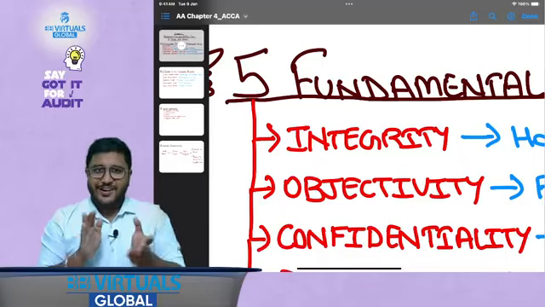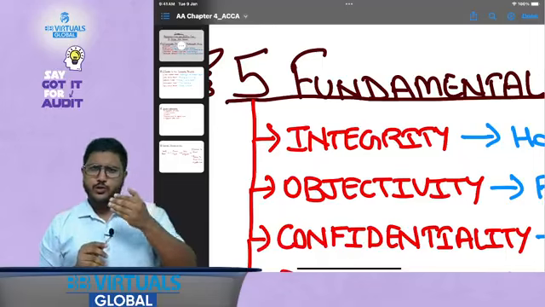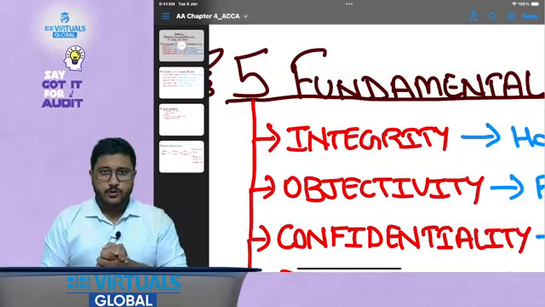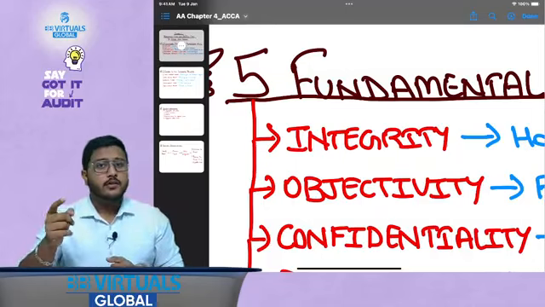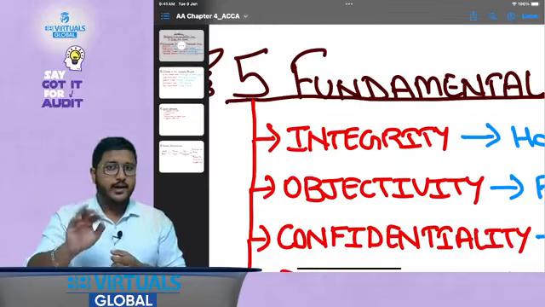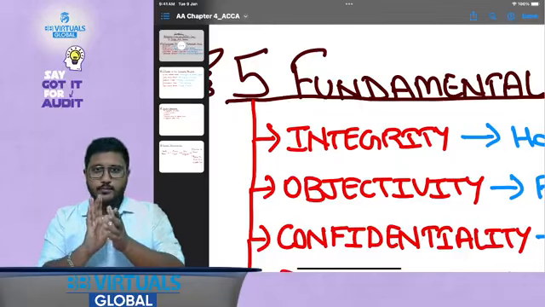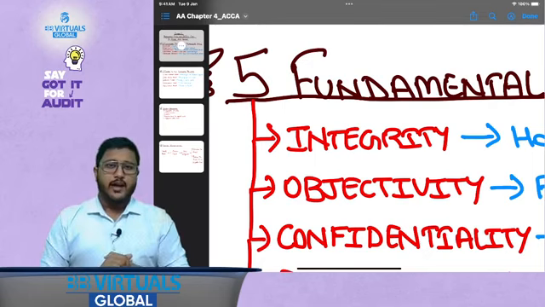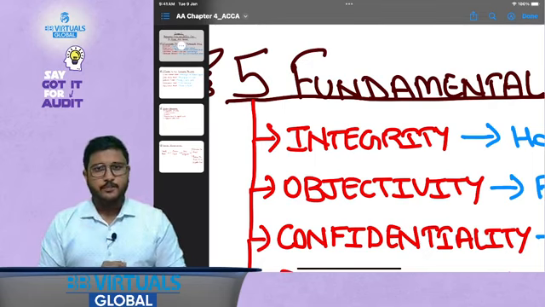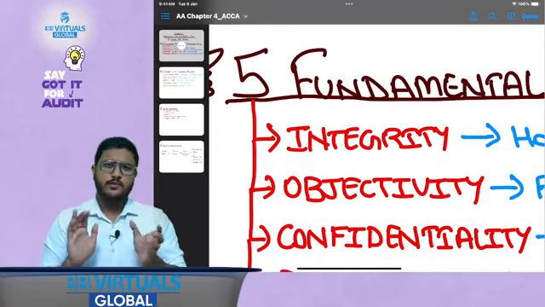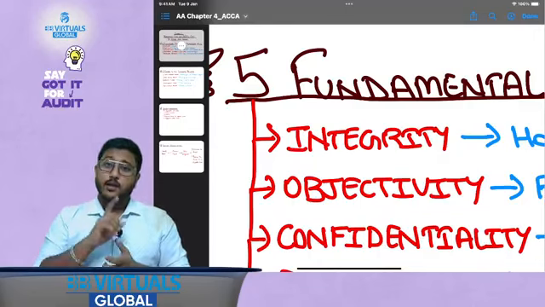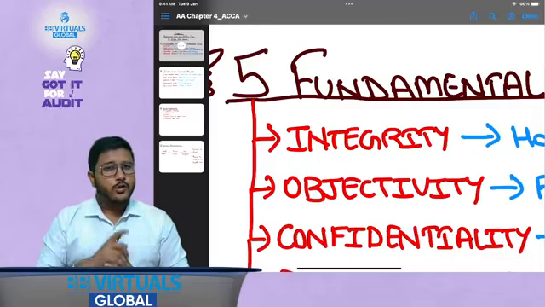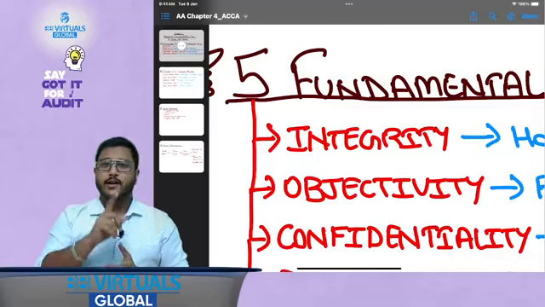Assume a very personal example. I took your car. I was driving it and I crashed it. And I crashed it because I ran a red light. I come to you and tell you, my friend, I'm really sorry, I have crashed your car, and I'm really sorry for that. And you tell me, it's okay my friend, no worries, we'll get it repaired. Now I have told you honestly, but I have not told you one simple fact, that I ran a red light and that's why I crashed.